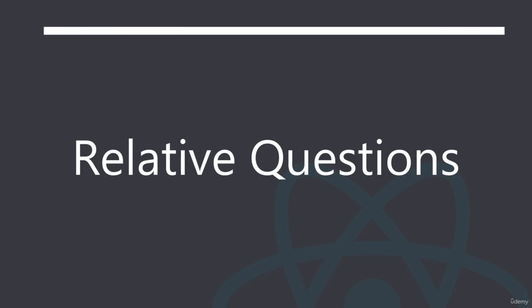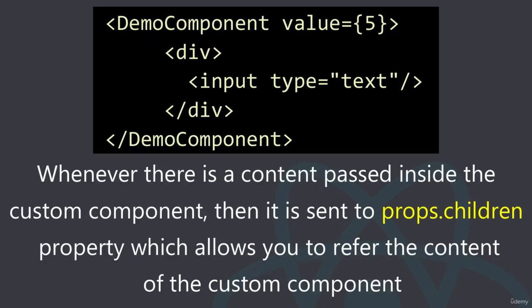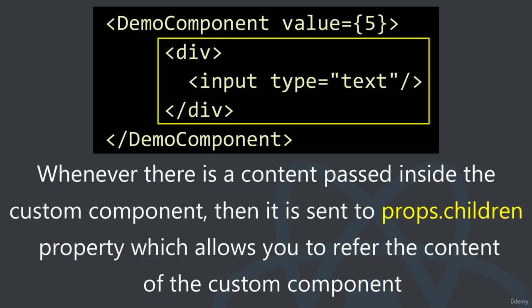Now let's talk about relative questions. The question is, how do you access the content of the component, or what does the props.children property do? So basically, whenever there is a content like this one passed inside the custom component, then it is actually sent to props.children property, and the props.children property allows you to refer the content of the custom component.